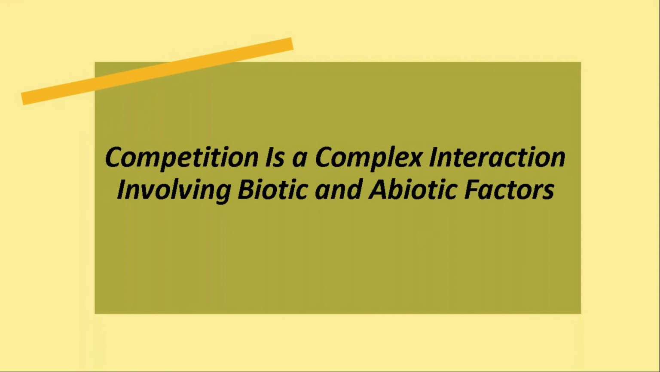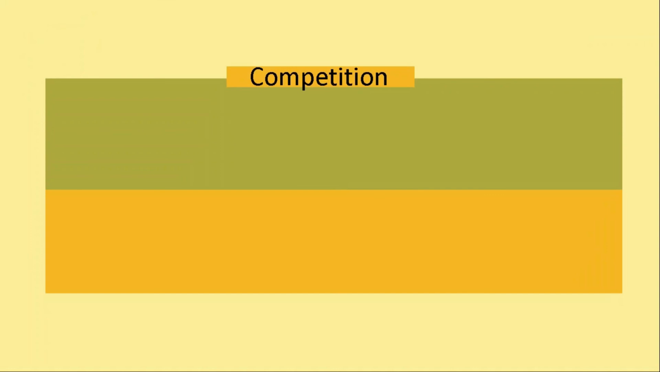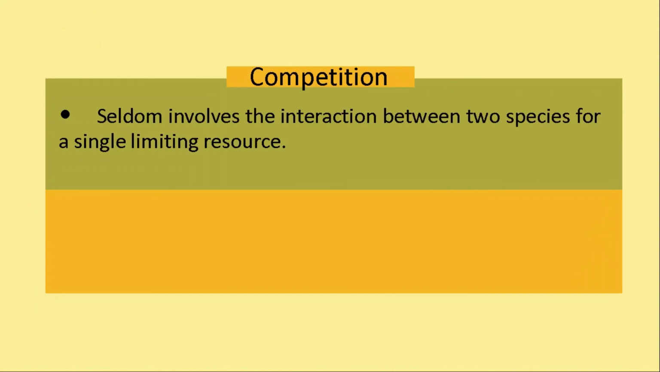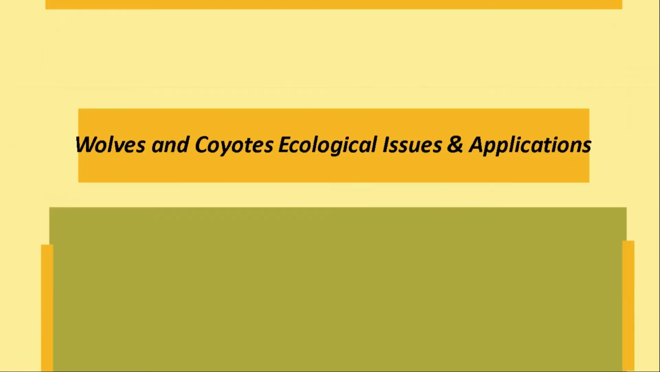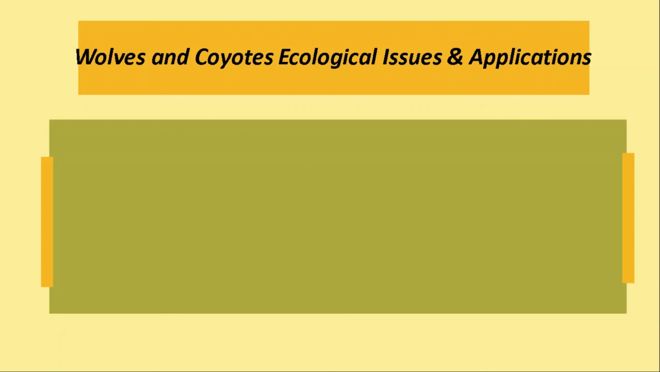Competition is a complex interaction involving biotic and abiotic factors. Competition is a complex interaction that seldom involves the interaction between two species for a single limiting resource. Competition involves a variety of environmental factors that directly influence survival, growth, and reproduction, factors that vary in both time and space. An example of this can be shown by what happened with the wolves and coyotes in North America.